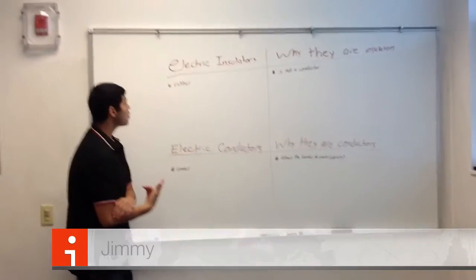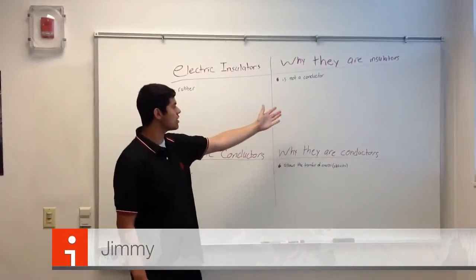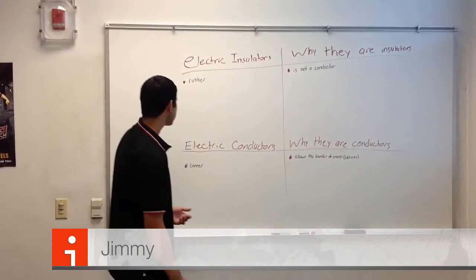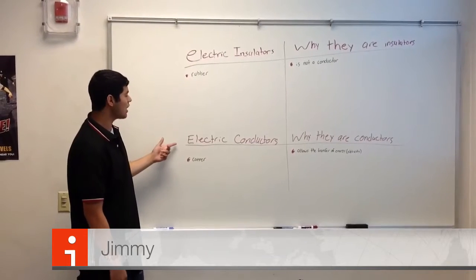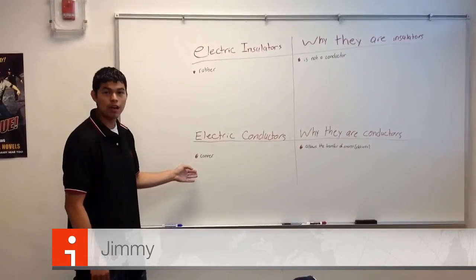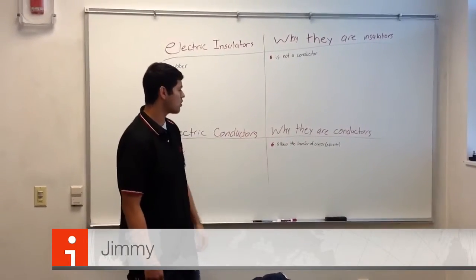Now let's move along to Jimmy. Alright, so some examples of electric insulators would be rubber. Question is, why are those insulators? It's because it's not a conductor. It doesn't allow the flow of energy through it. An example of an electric conductor, a perfect example exactly would be copper, like wiring. Why are they conductors? Because it allows the transfer of energy. Now, let's go back to Armando.